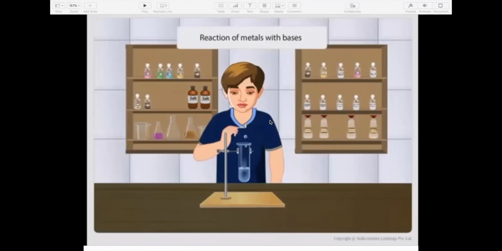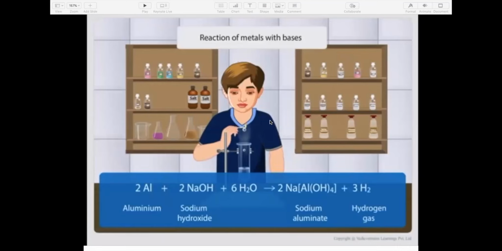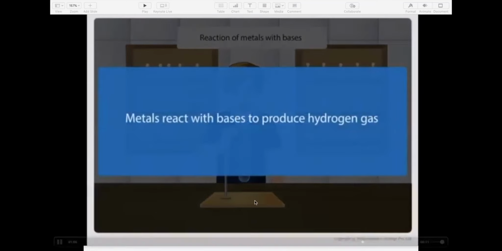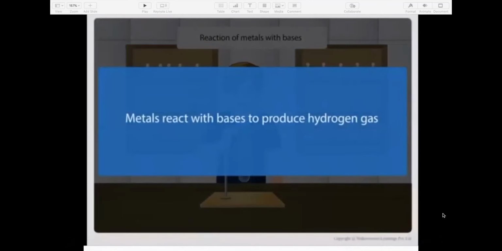Now, listen carefully. You will hear a pop sound. What does the pop sound indicate? The pop sound indicates the presence of hydrogen gas. Here, aluminium metal reacts with sodium hydroxide base to form sodium aluminate and hydrogen gas. Thus, we can say that metals react with bases to produce hydrogen gas.